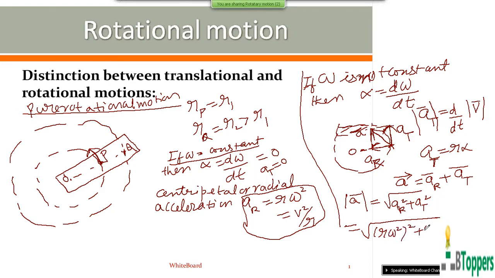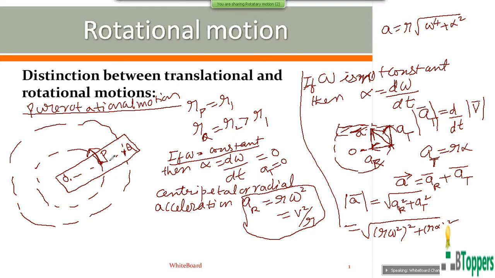The magnitude of the tangential acceleration can be written as R into alpha. So if you take R common within the root symbol, you can write R into under root of omega power 4 plus alpha square.